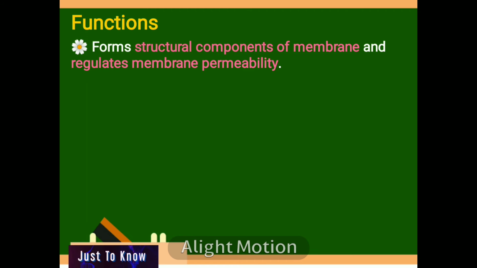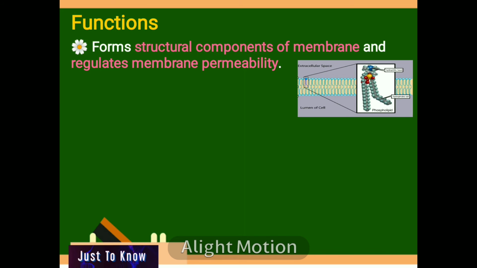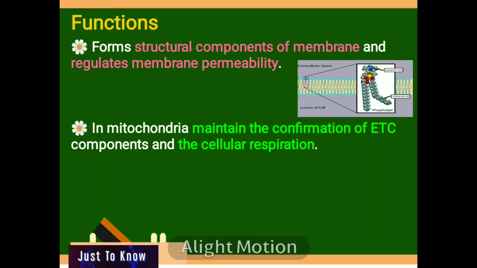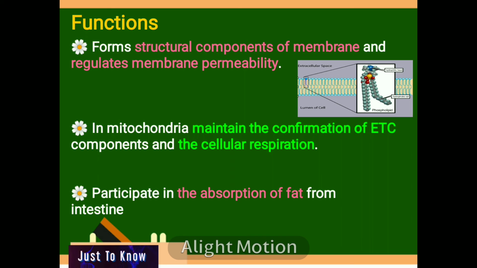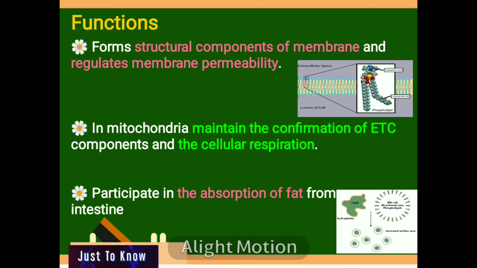The general functions of phospholipids are: in association with the protein, phospholipids form the structural component of the membrane and regulate the membrane permeability. Phospholipids in the mitochondria are responsible for the maintenance of conformation of electron transport chain compounds and thus in the cellular respiration. Phospholipids also participate in the absorption of fat from the intestine.